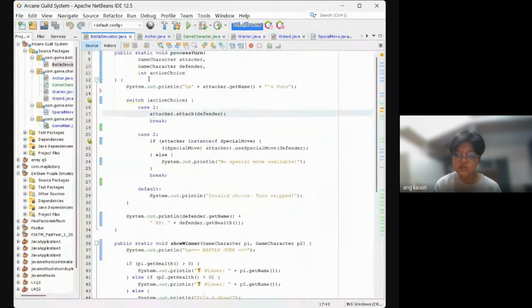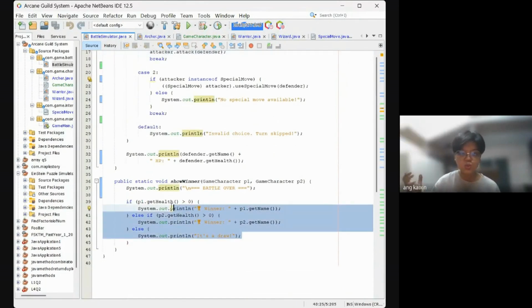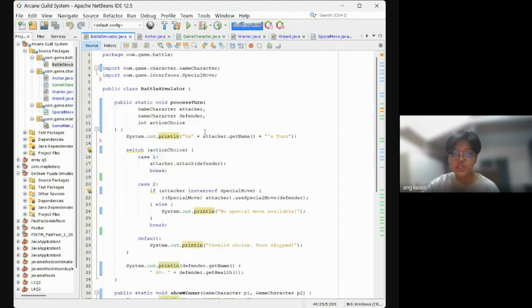This is where we decide which entity with its HP decreased to 0 is the one that loses, and the other party is the one that wins. We're using switch case and other methods in this case.